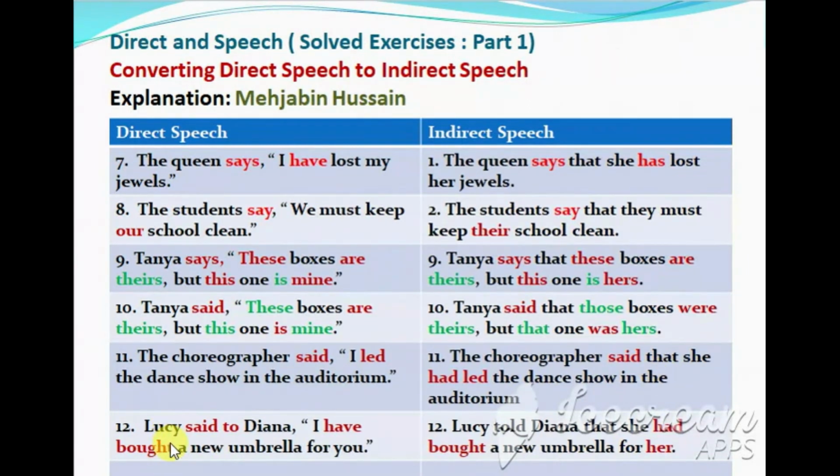Then the last one. Lucy said to Diana, "I have bought a new umbrella for you." Said to will get converted to told. Lucy told Diana that she had bought. Have bought is present perfect tense. This will get changed to past perfect. Lucy told Diana that she had bought a new umbrella for her. For you means for her.